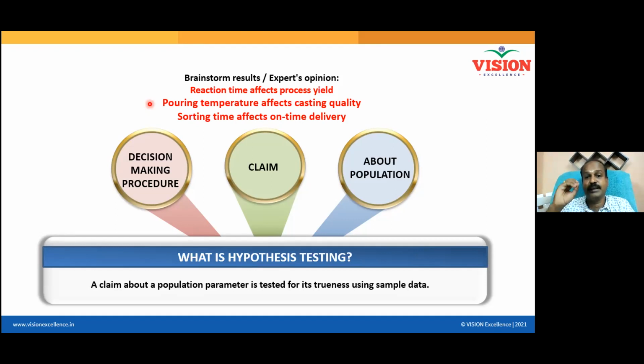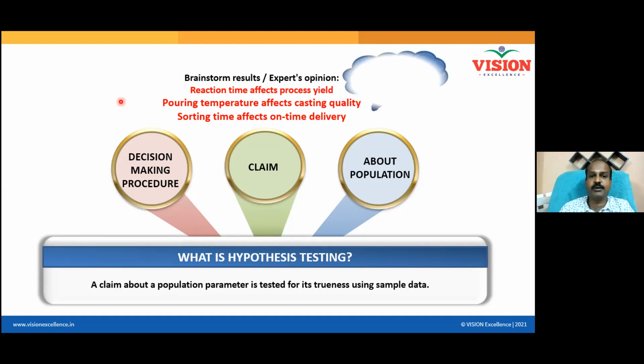I have to keep an eye. I have to have a system by which temperature will not be allowed to change at all. Temperature will always be at the set value. As a result, my casting finish will always be at its best. Blowholes will not be there and my casting will be at its best. How can I do it? The procedure is called hypothesis testing.